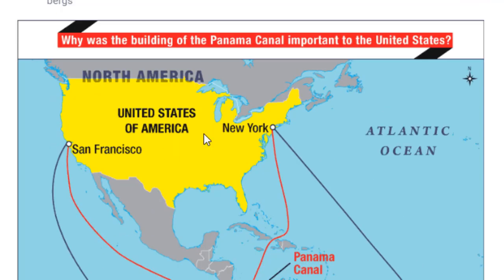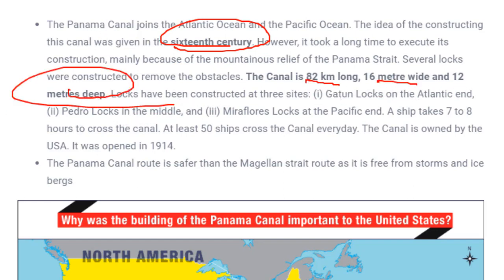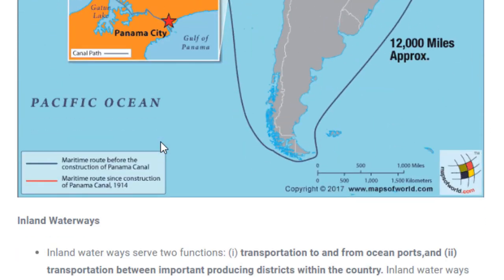What are the significant features or factual information of the Panama Canal? The construction was about to start in the 16th century, but for execution it took a little longer. It is 82 kilometers long, 16 meters wide and 12 meters deep. Fine. So this tells about the Panama Canal.